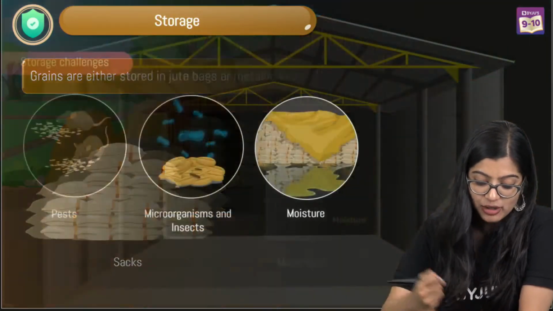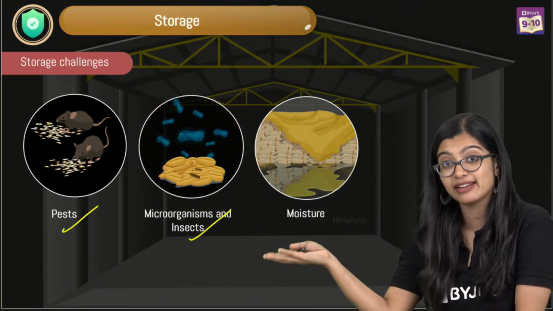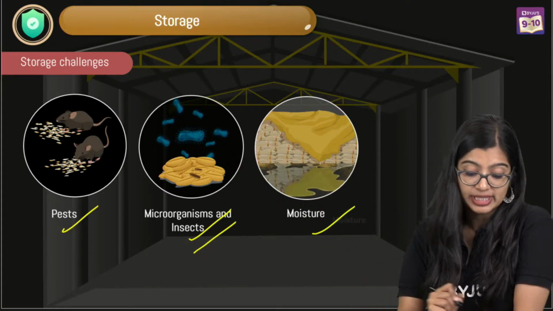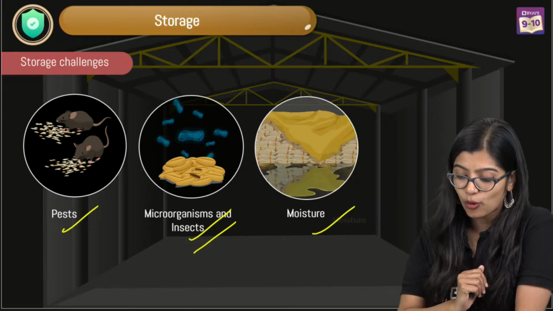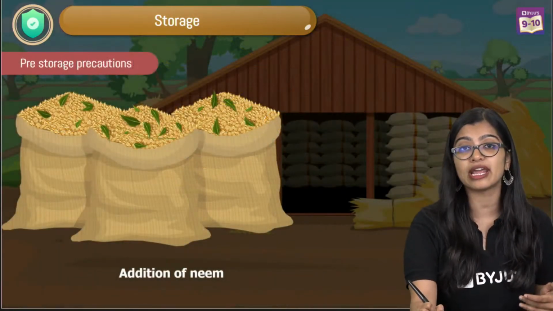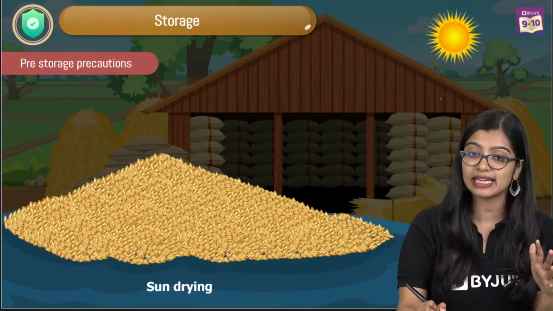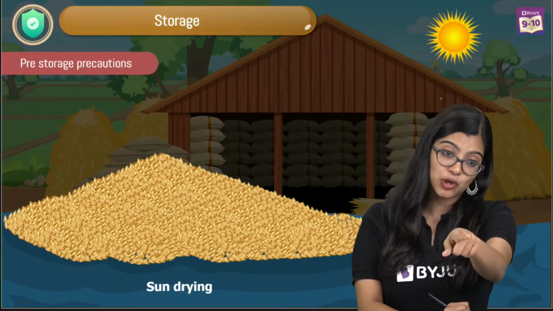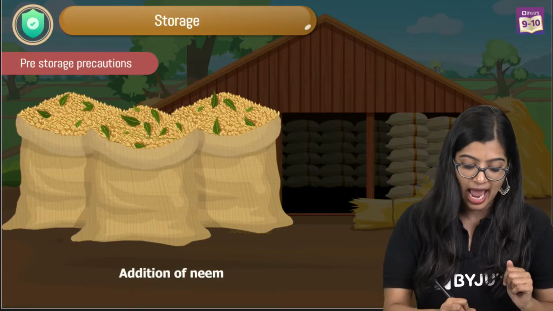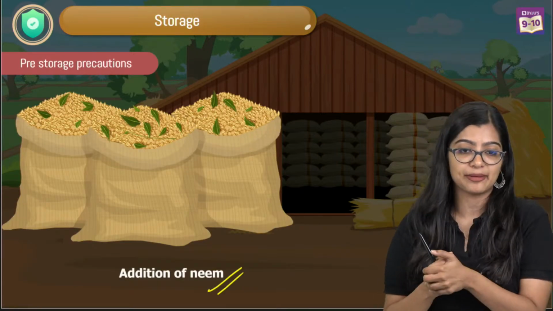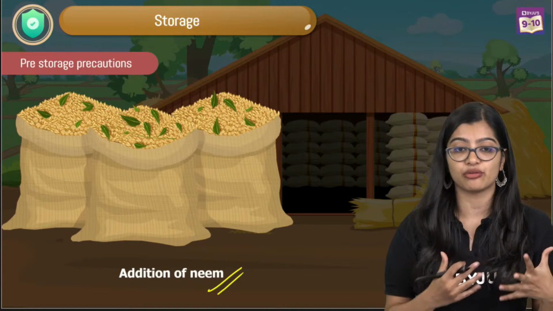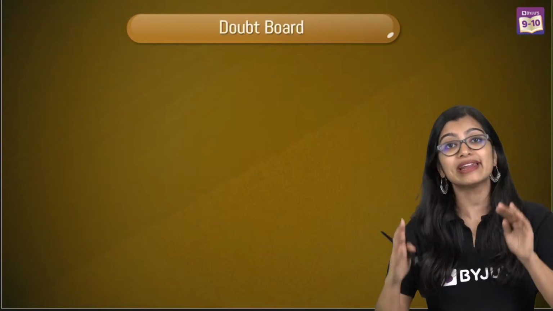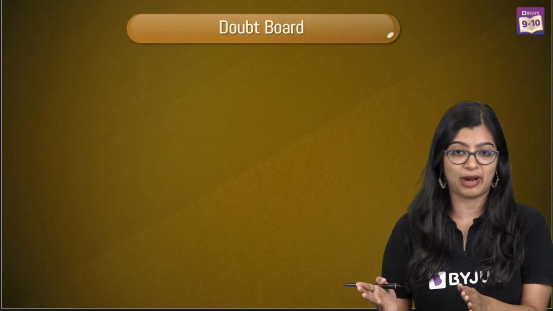And more often than not, we see that pests can come and affect your harvested grains, and moisture can affect it. We see that some microorganisms can grow, which is why, while storing, you need to make sure that we sun dry it and proper storage techniques are followed. We store it at a large scale in silos and granaries, very good, and of course adding neem leaves, or making sure that we get rid of pests. So storage also plays a very important role when it comes to your production practices.